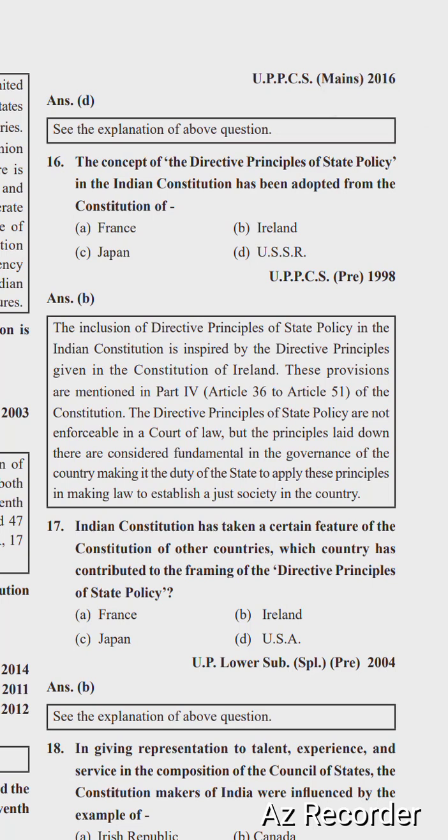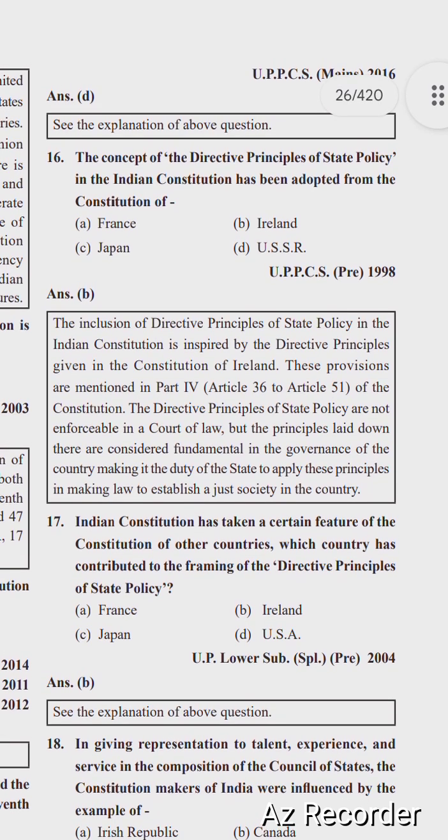The concept of Directive Principles of State Policy in the Indian Constitution has been adopted from the constitution of which country? The options are France, Ireland, Japan, USSR. The right option is option B, Ireland.